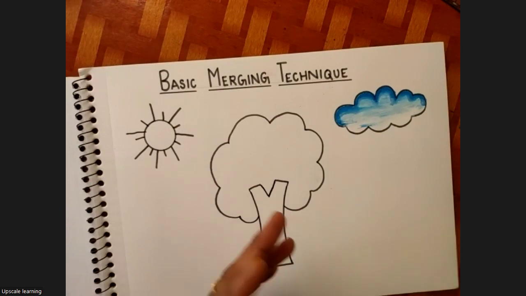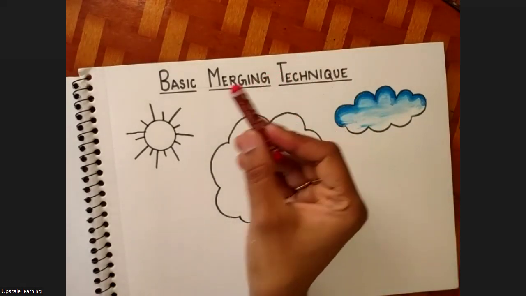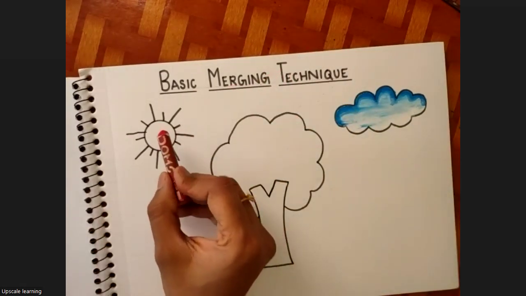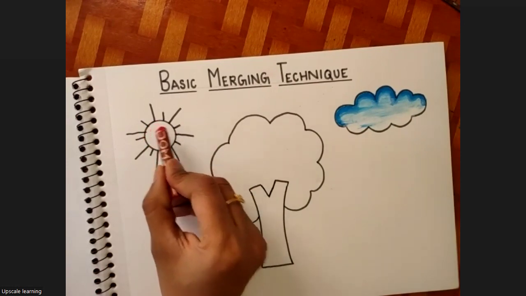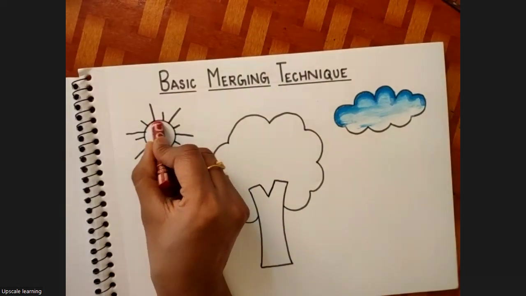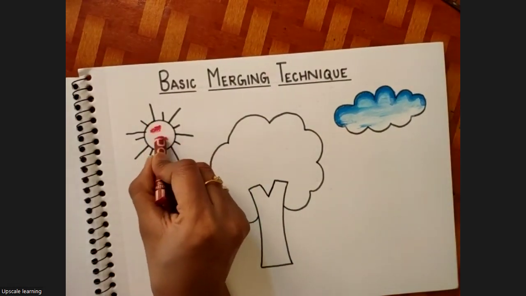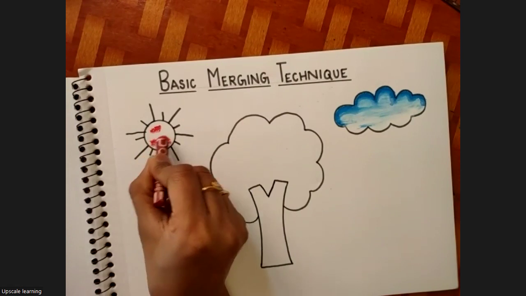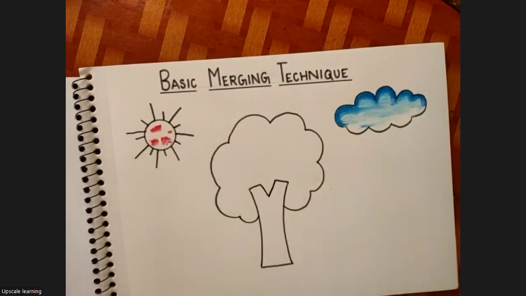Okay. So first we'll take red color and we are going to add in this circle at certain places. Anywhere, wherever you want. Just like this. Little strokes of red color you can leave. I take orange. Okay. If you don't have, use that.